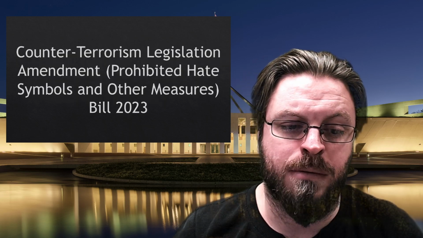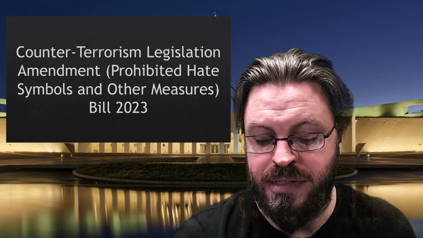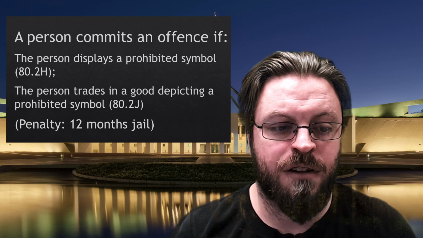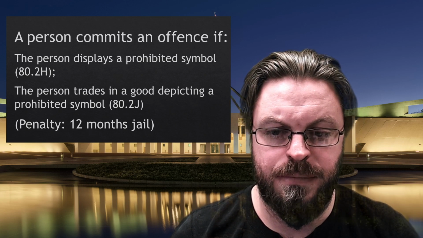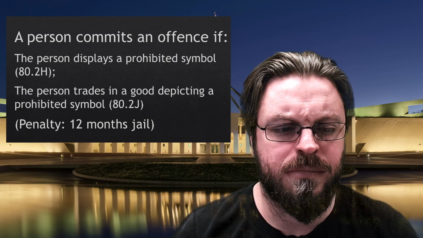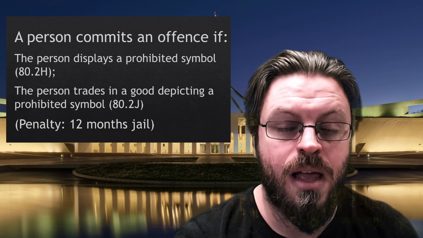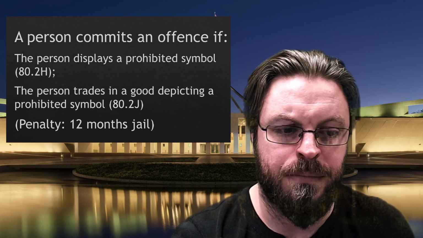The big ticket items from Schedule 1 of the bill are 2 new offences: the display of prohibited symbols and the trade of prohibited symbols. This explainer will cover the first of these. Okay, so what is a prohibited symbol? The bill lists 3 symbols and then adds a category of symbols.